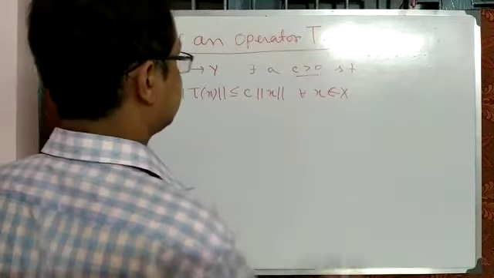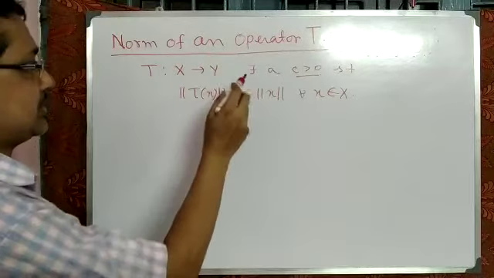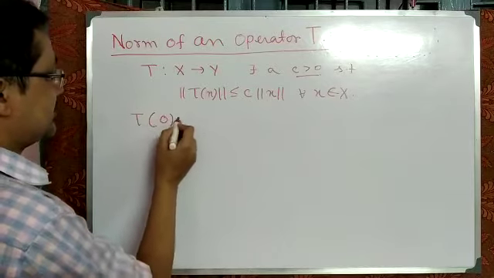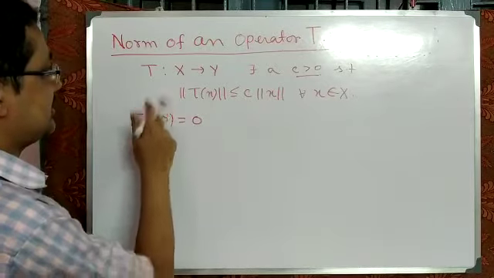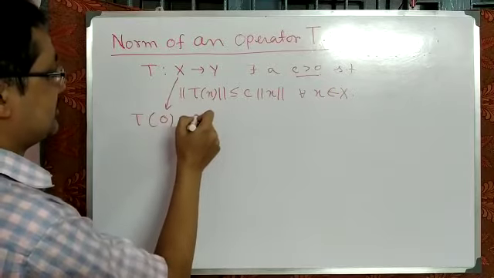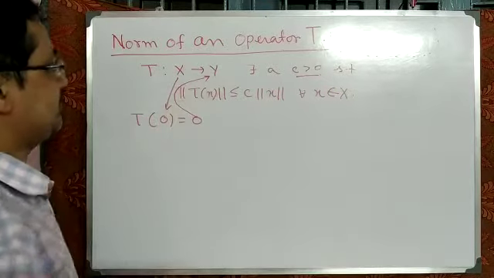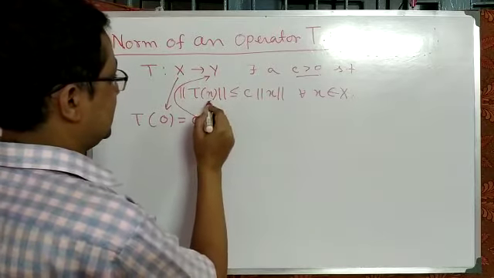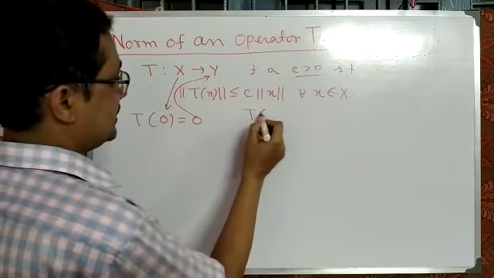belongs to capital X. Since T is a linear operator, we know that T of 0 is equal to 0. The first 0 means the null element of X, and the second 0 is the null element of Y. So T of 0 is equal to 0. So if you put x equal to 0, the relation is obvious.